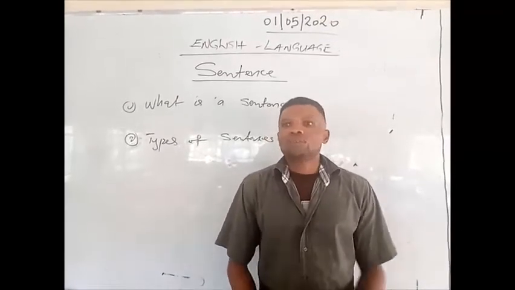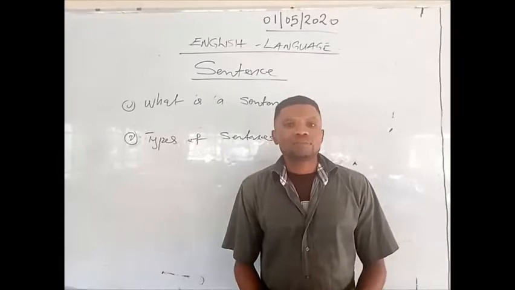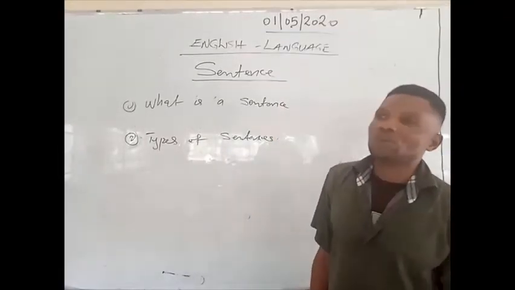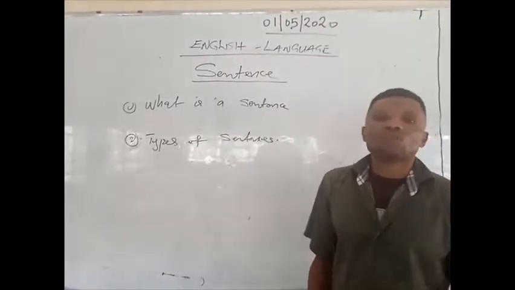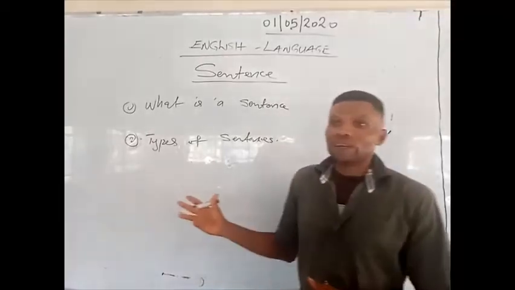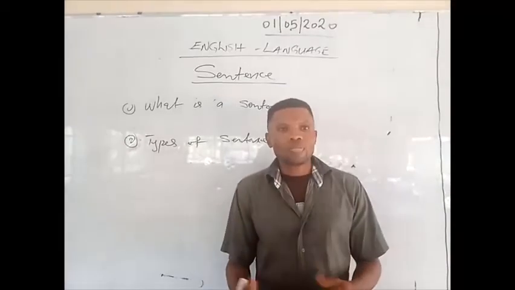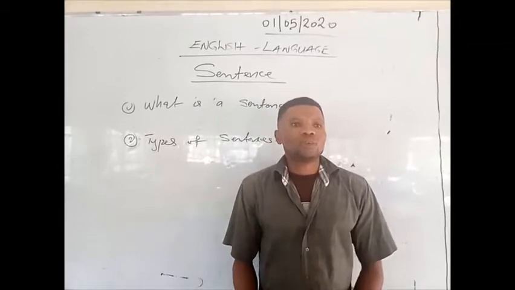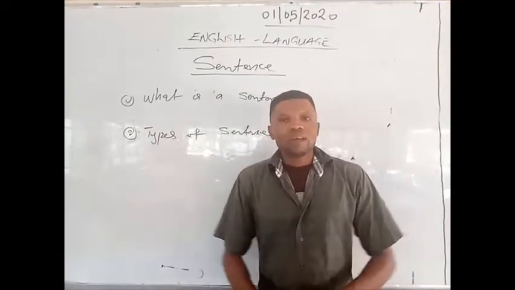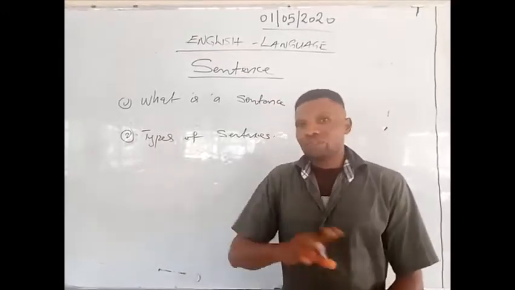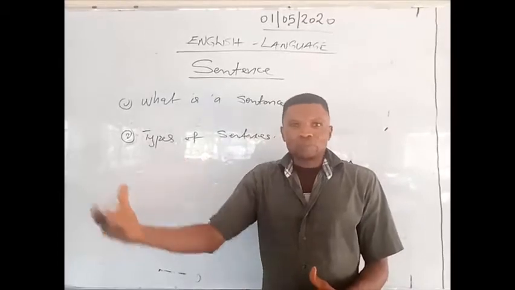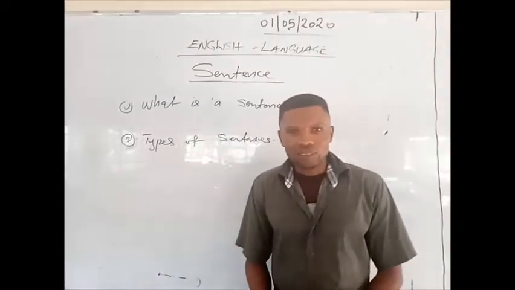The topic we're about to teach today is very important. And the topic is known as a sentence. First and foremost, I would like us to define what a sentence is. A sentence is a group of words that has its own meaning, or words coming together to form a sentence. There is no sentence without the subject, verb, and object. They are very important. The three headings must be aligned for you to comprehend what a sentence is.